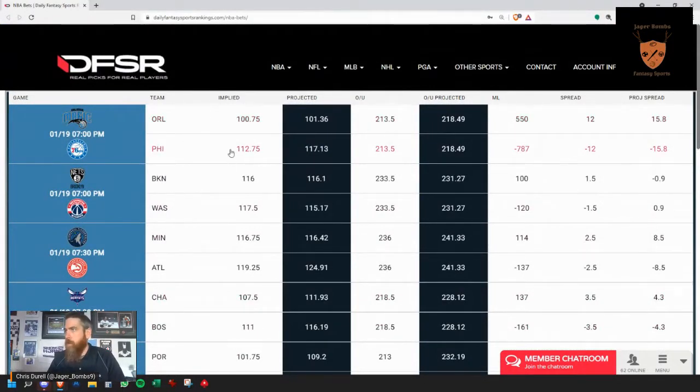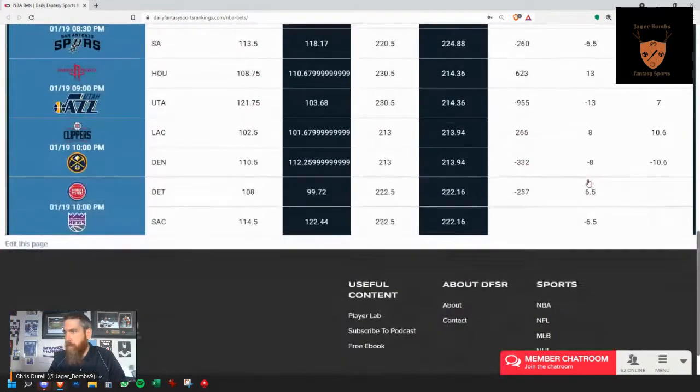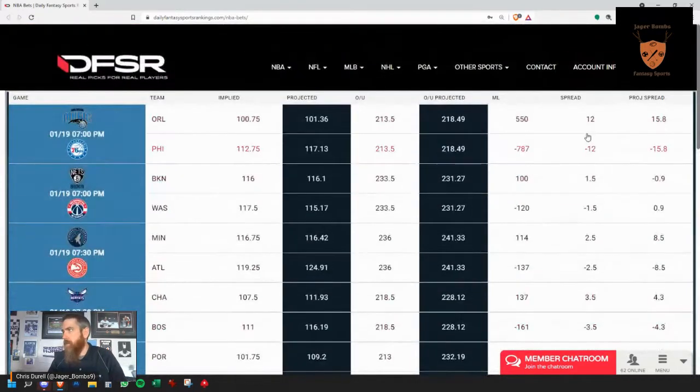Now, this implied total, this over-under, this money line, and this spread, those 4 columns are all pulled from Vegas. These are Vegas odds. I can't give you the exact sports book at the moment. I'm going to have to inquire with Doug, but these are your Vegas odds, very close. In general, it might even be an average of the top 5, 10 sports books, something like that. And then this is the DFSR system's projected team total, the DFSR system's projected game total.